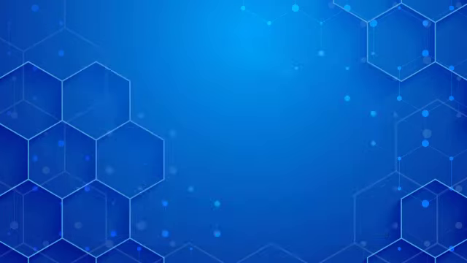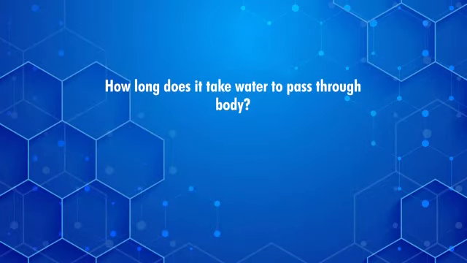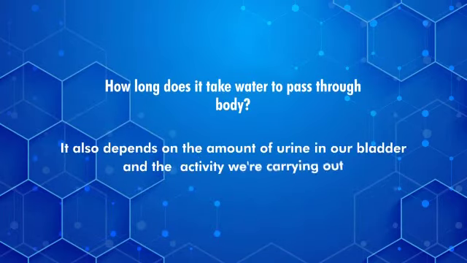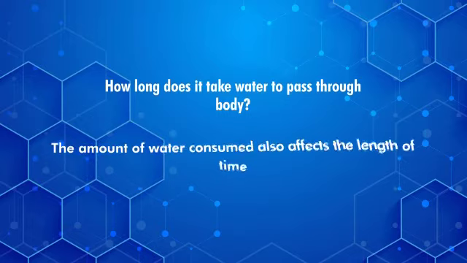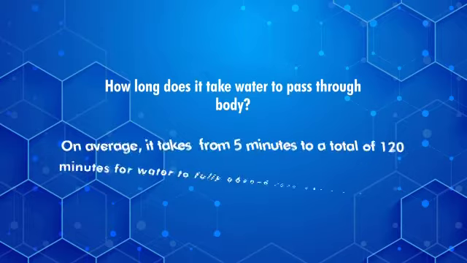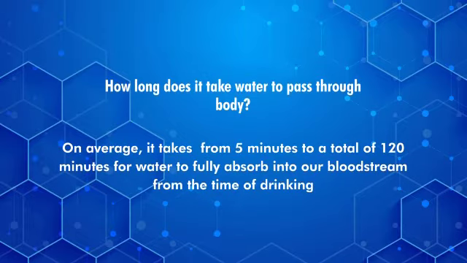How long does it take water to pass through the body? It also depends on the amount of urine in our bladder and the activity we are carrying out. The amount of water consumed also affects the length of time. On average, it takes from 5 minutes to a total of 120 minutes for water to fully absorb into our bloodstream from the time of drinking.